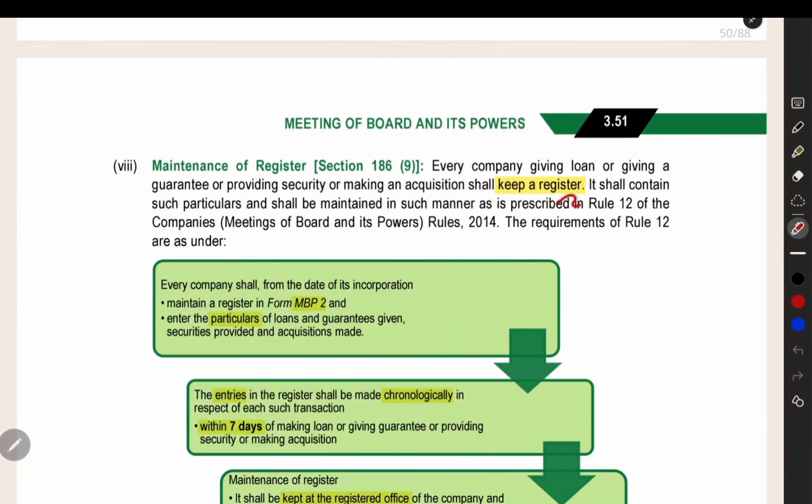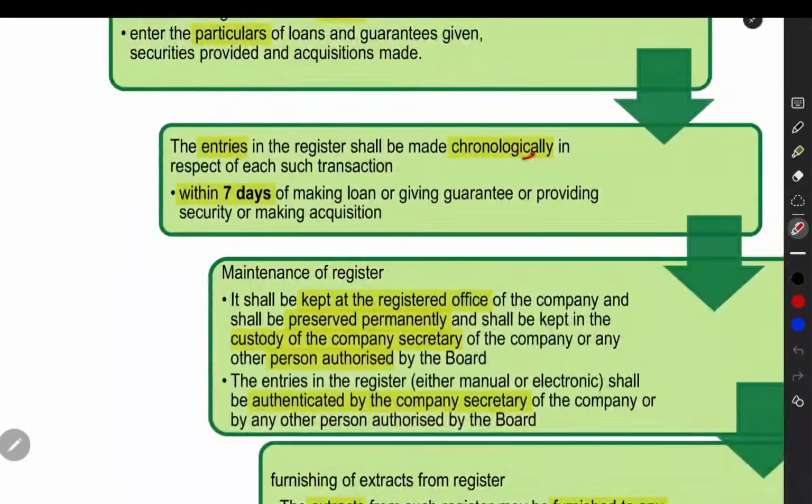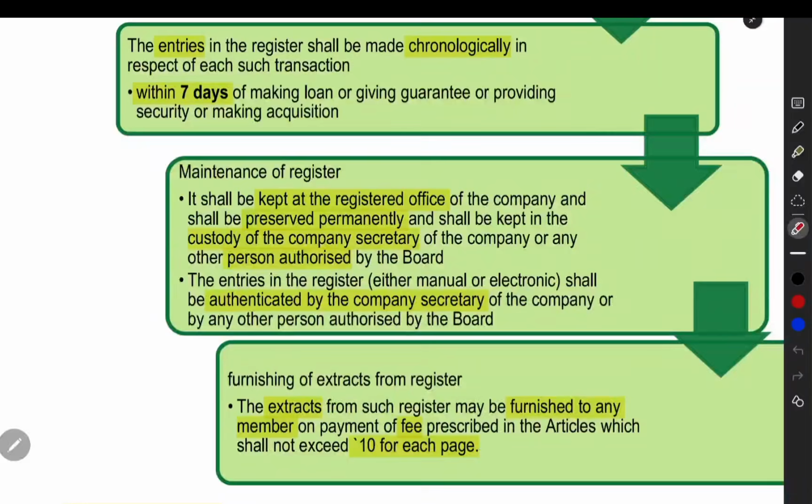The company should maintain a register for recording all the loan, guarantee, security, investment that they are making. It should be in this form. Following the particulars of the loan, guarantee should be there. It should be chronologically maintained, time period wise. Within 7 days of the transaction, you should enter the transaction into the register. It should be kept at the registered office. You have to preserve it permanently, not for a fixed time period. Permanently, it should be there.